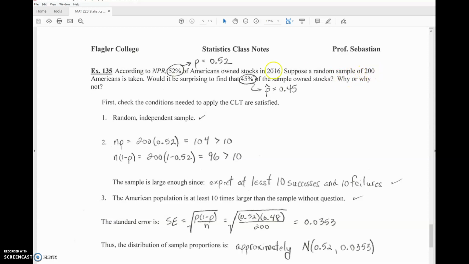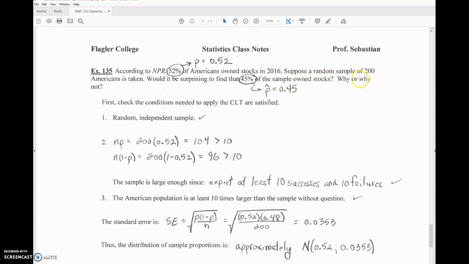Suppose a random sample of 200 Americans is taken. So we're going to do a sample of 200 Americans. We're trying to represent the population of all Americans. Would it be surprising to find that 45% of my sample own stocks? So the population proportion is 0.52. If I do a sample and in that sample of 200 people, I find that only 45% of that sample own stocks, p hat would be 0.45. I want to know if that would be surprising.